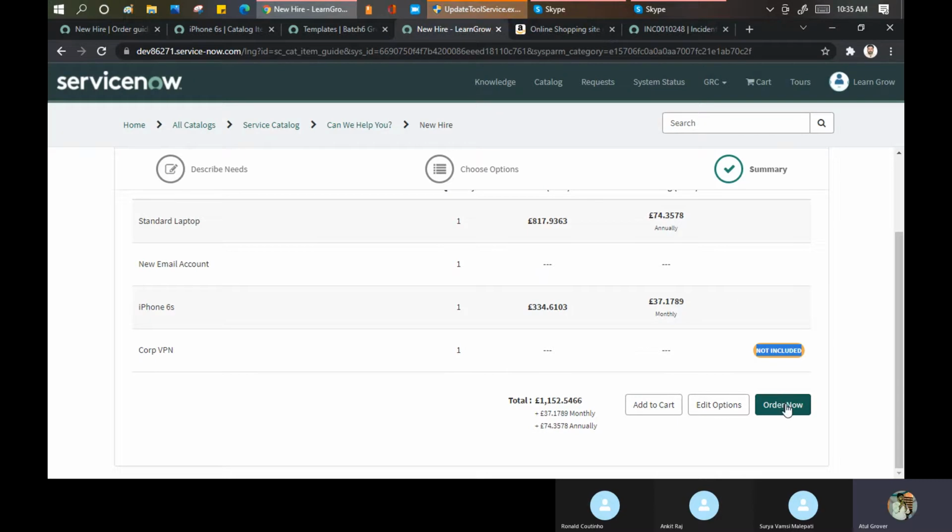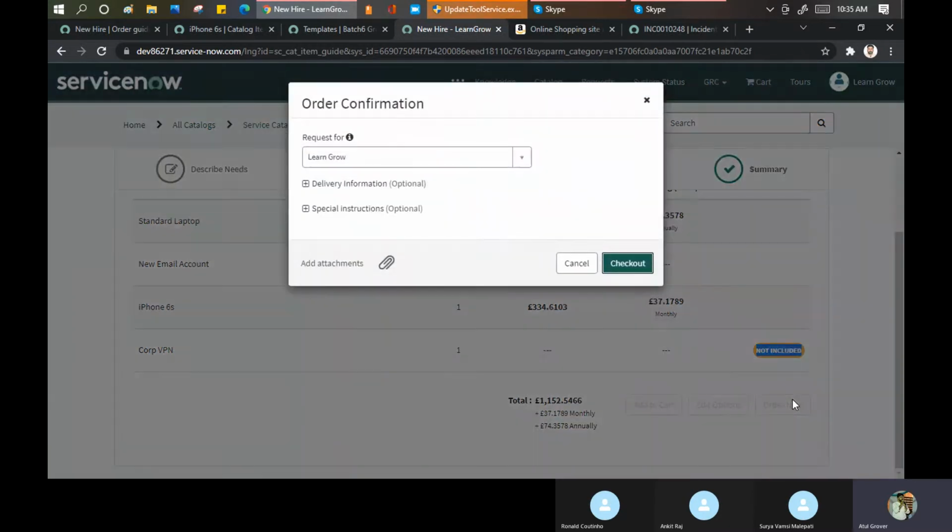I click on the order now. If you want to add to cart, you can do. If you want to edit something, you can do. If you want to order, you can click on the order now. Now tell me how many catalog items, how many RITM will be generated.